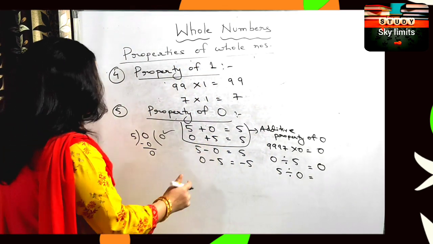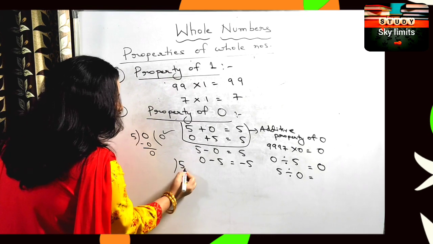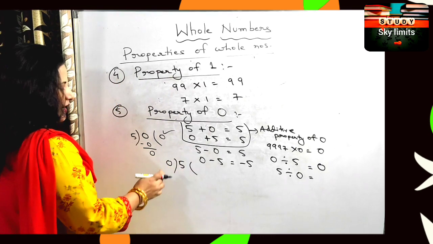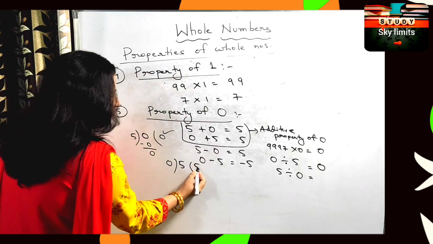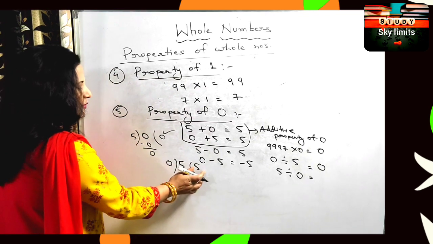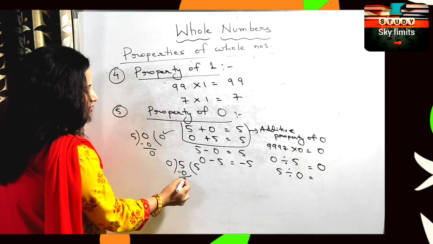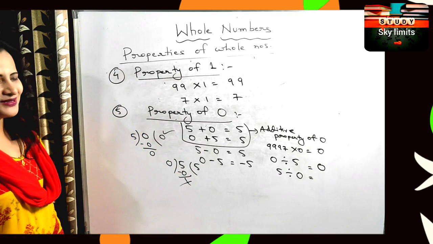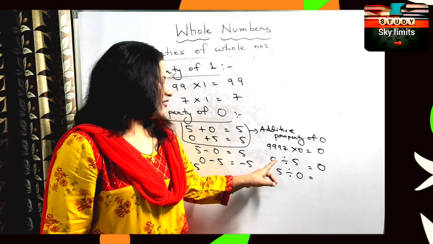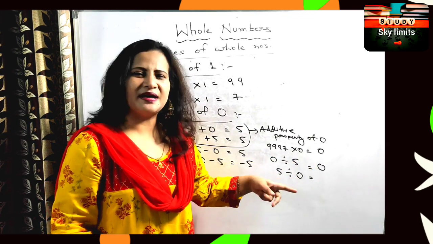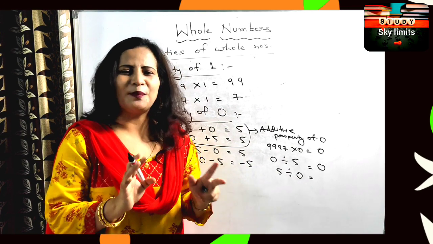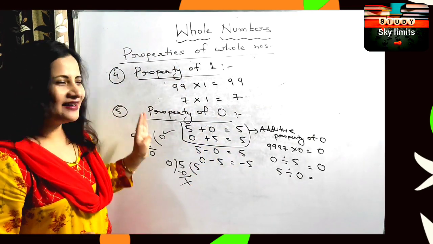You cannot divide. Just check it out. 5 divided by 0. If I try to find out how many 5s, 0 fives are 0, I will get 0. Whatever I take here, I will get 0. So this division is not possible. So 0 divided by any number is 0, but any number divided by 0 is not possible. It cannot be defined. I hope the idea is getting clear.